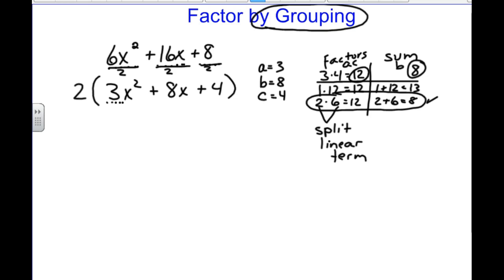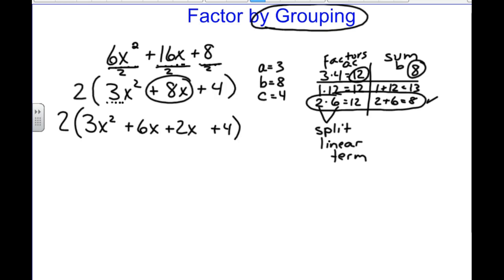We split that linear term. We leave the 3x squared just like it is. Of course, the 2 stays. But we're going to split that linear term, that 8x, into a plus 6x and a plus 2x. And then the plus 4 still stays. Now you should agree with me that 6x and 2x does equal 8x.